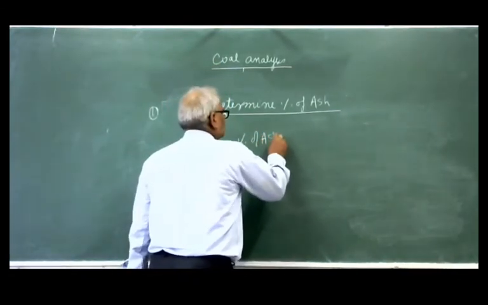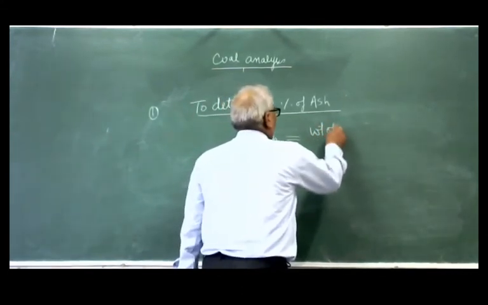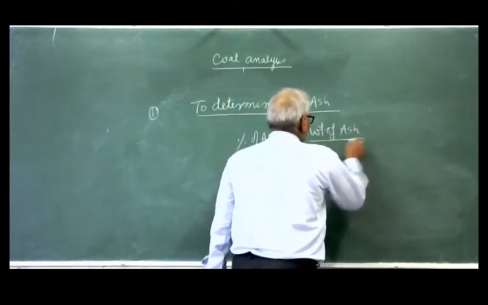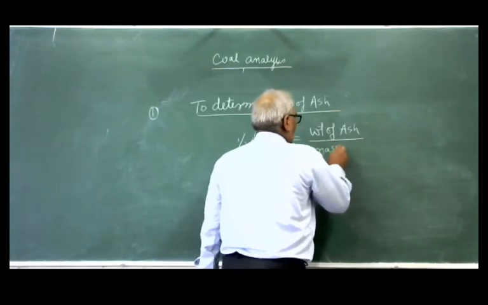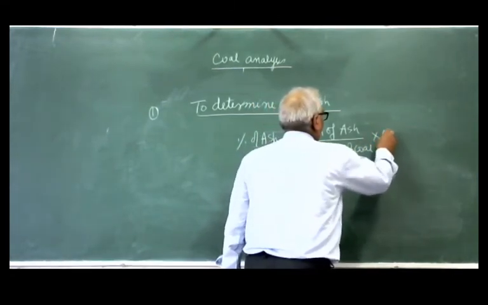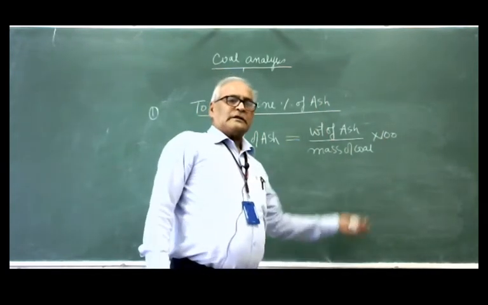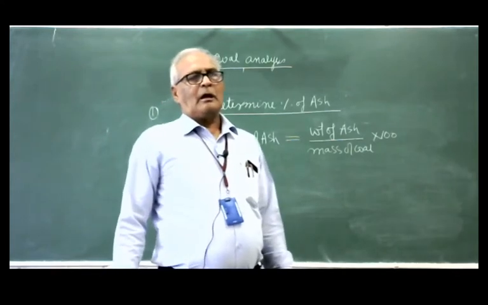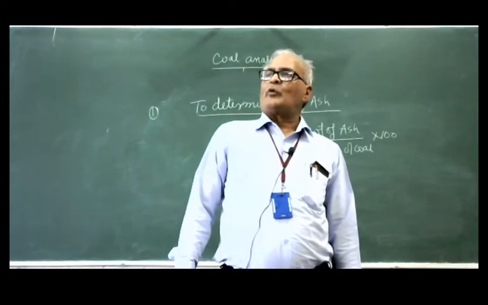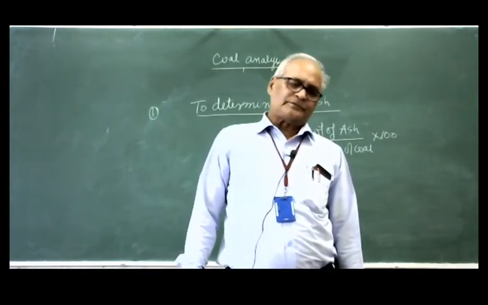So percentage of ash is equal to weight of ash divided by mass of coal, multiplied by 100. So in this way you can determine the percentage of moisture, percentage of volatile material and percentage of ash.